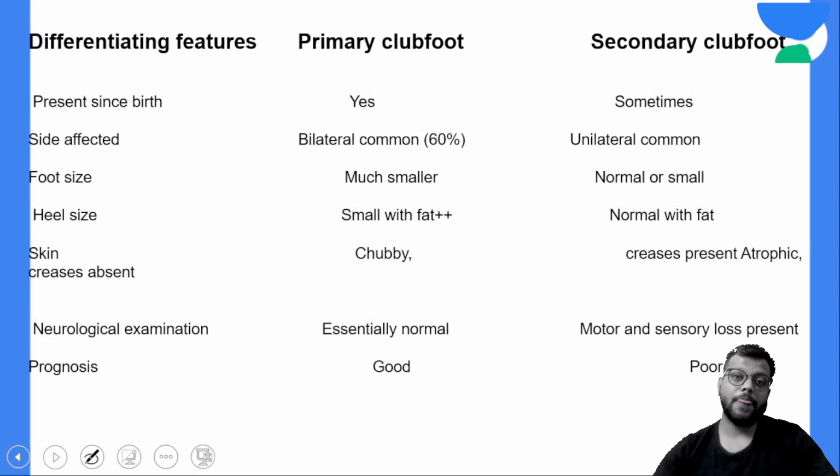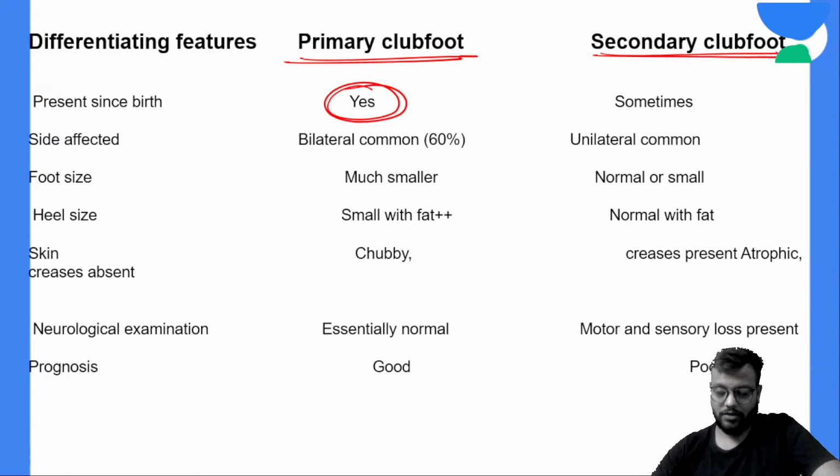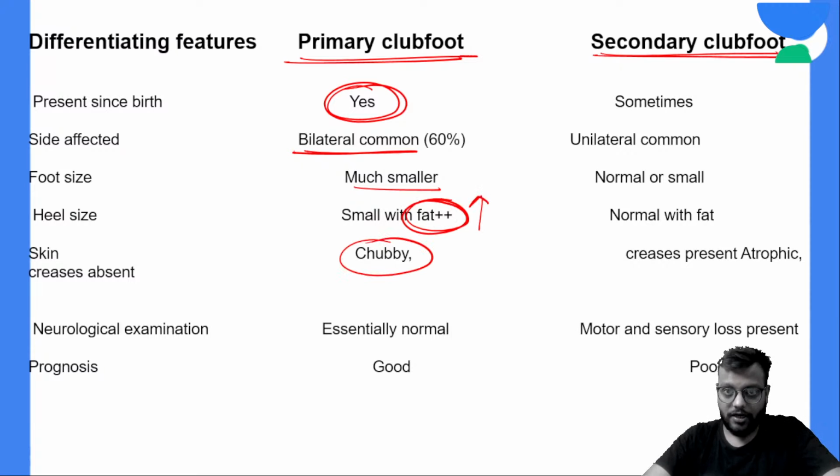Okay, now, differentiating between the primary and secondary clubfoot, we have already discussed the primary one is the idiopathic and it is the congenital one. Okay, and most commonly bilateral. Foot size will be smaller and fat will be more, means it will be chubby. Okay, primary congenital होगा, bilateral होगा mostly.